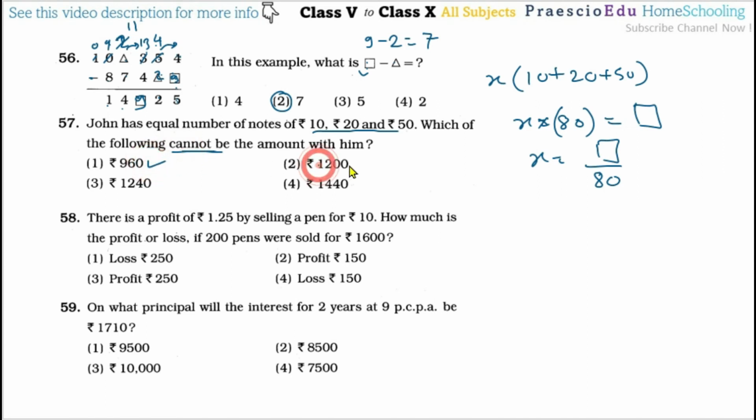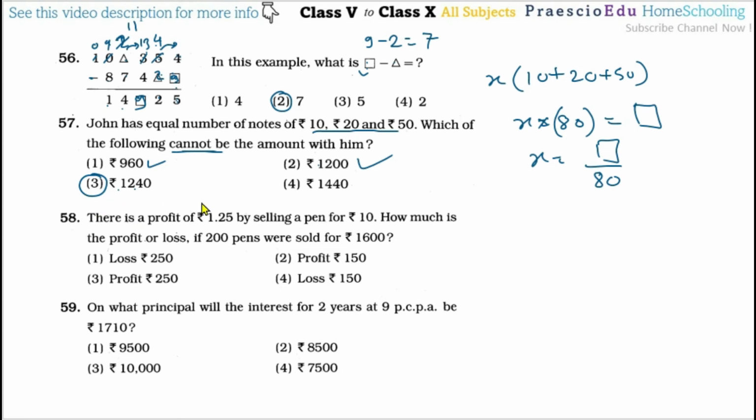Now 1200 can be divisible by 80, so this also can be. Then 1240 cannot be divisible by 80, so we can say this option cannot be the amount with him, so option number 3 is the correct one.